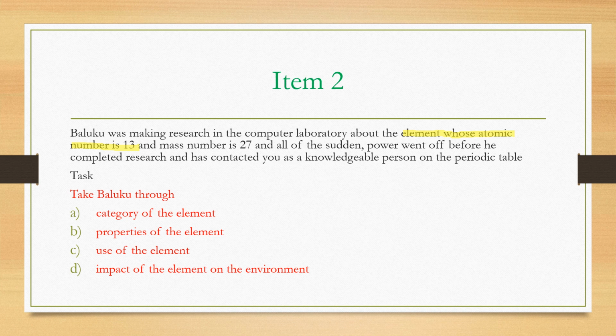In the first 20 elements that you know, which element has atomic number 13? You will know that the first 20 elements, the way we list them, is the order of their atomic numbers. And then mass number is 27. Still, this gives you a clear picture, because some people cannot recognize different elements by their mass numbers, but you can easily recognize them using their atomic number. Therefore,